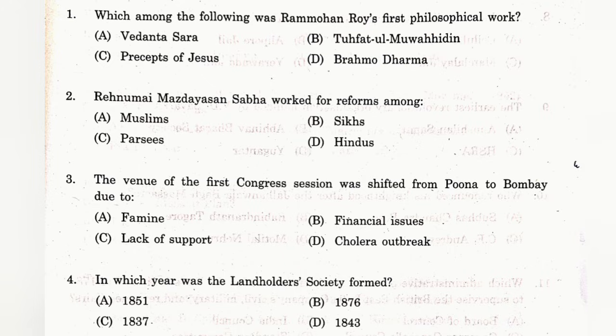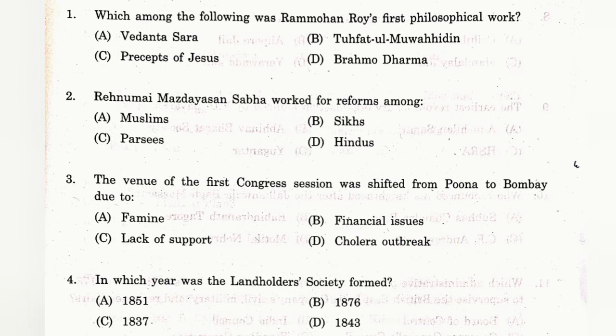Question number 2. Ranumai Mazdayasan Sabha worked for reforms among? The answer is C. Parsis. This Sabha was established in 1851. Question number 3. The venue of the first Congress session was shifted from Pune to Bombay due to? The answer is the cholera outbreak.